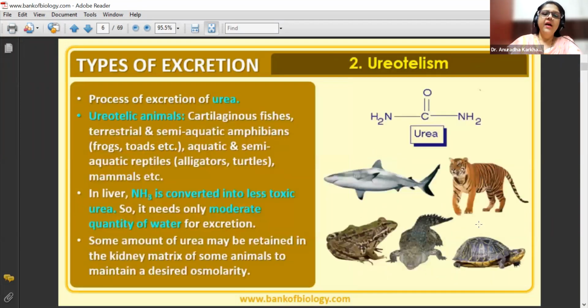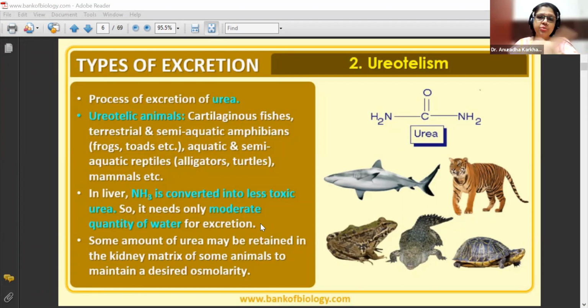Fine. Then we come to ureotelism. Human beings are going to be ureotelic organisms. We excrete out urea via the urine. So the process of excretion of urea is called ureotelism. Ureotelic organisms or animals are cartilaginous fish. Bony fish, ammonotelism.